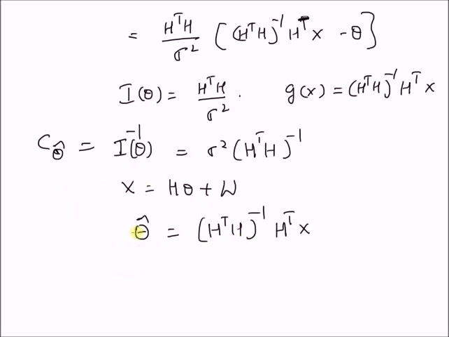The covariance matrix is given by sigma square multiplied by H transpose H inverse, where sigma square is the noise variance.